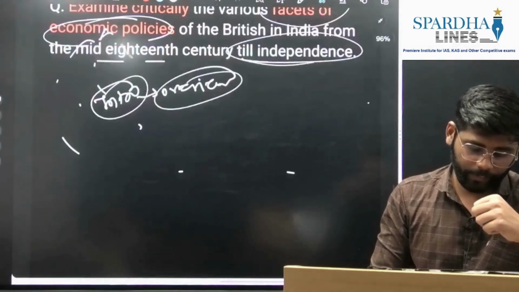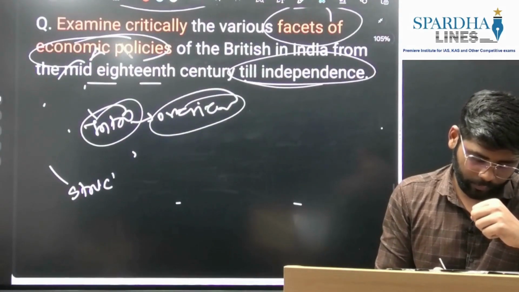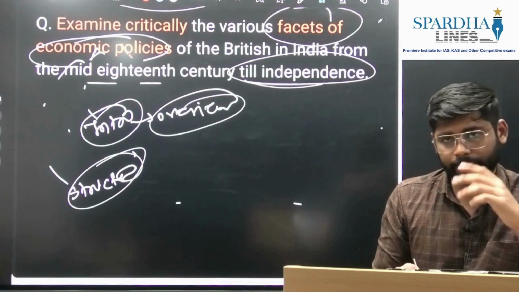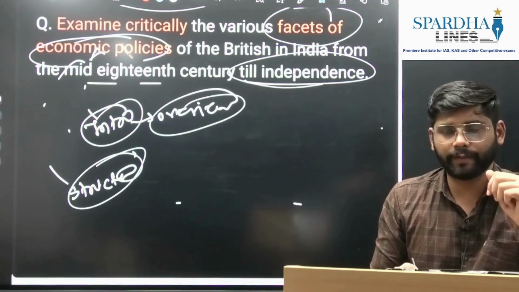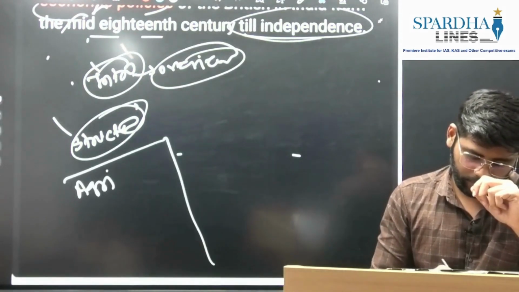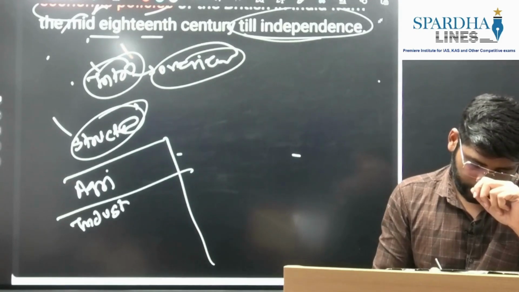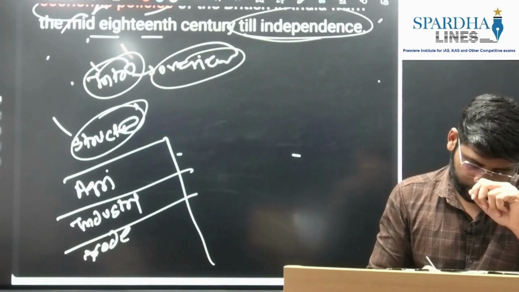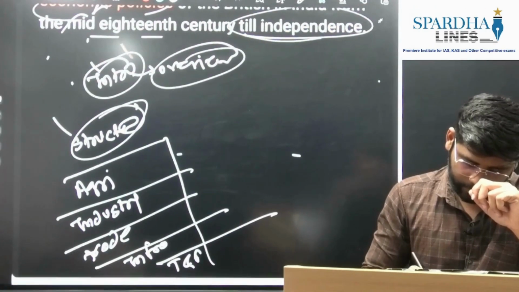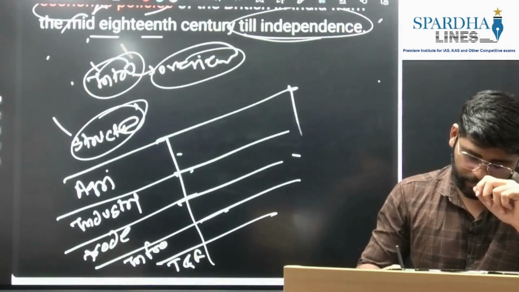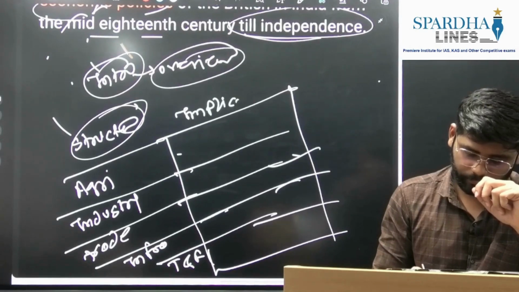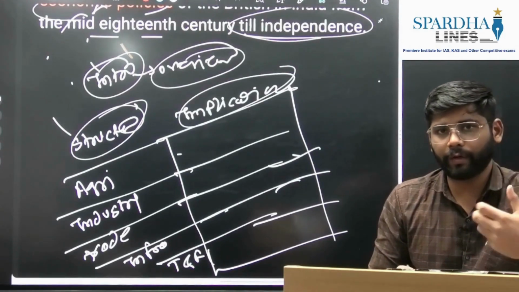Then we'll move towards the body part. When we write the body, the question is to critically examine various facets of economic policy. So we can bring some innovation to present our answer. We can write agriculture this side, industry, trade, infra, then taxation and finance, and we can write the implications this side only. This way we can articulate the answer in a better way.